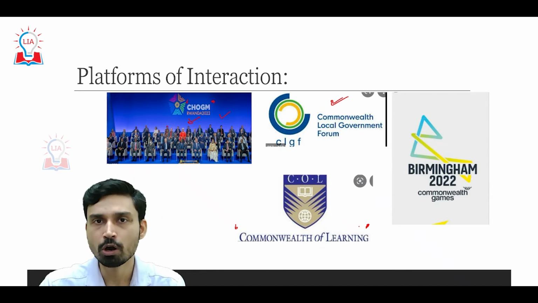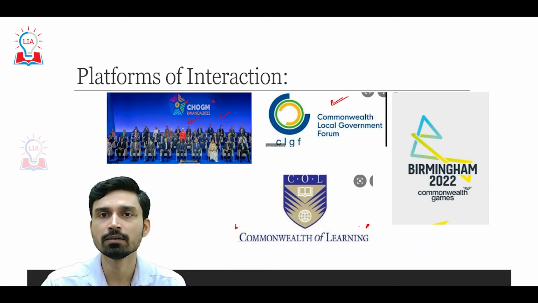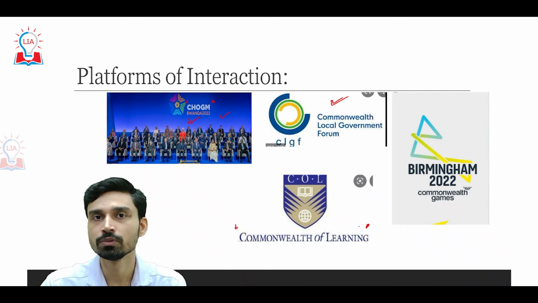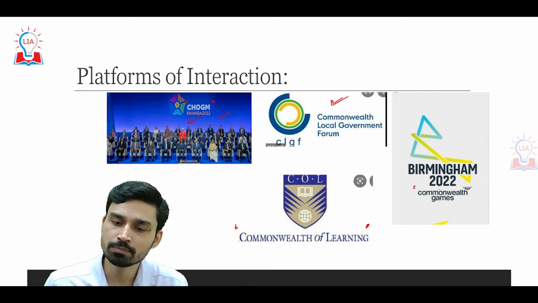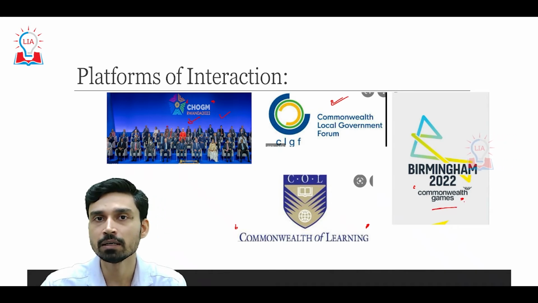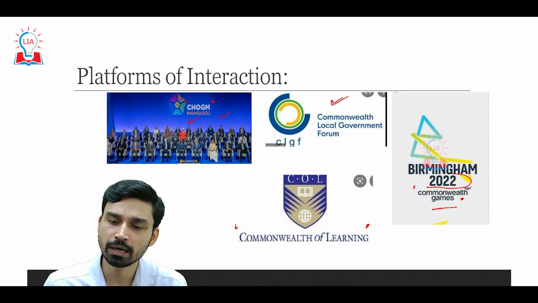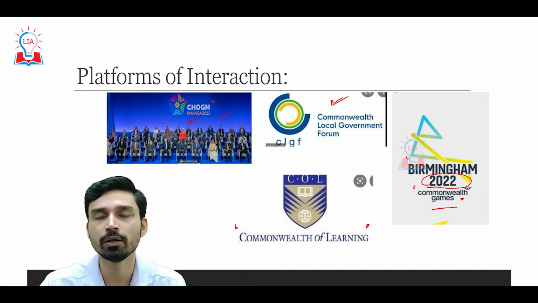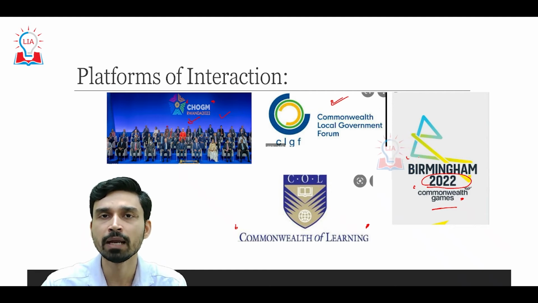However, the most important platform, which most strongly reminds us that we are a member of the Commonwealth, is the Commonwealth Games that are held every 4 years. The last time India hosted the Commonwealth Games was in 2010, and the recent Commonwealth Games was held in Birmingham, United Kingdom in 2022, and again in 2026 it will be held in Australia.